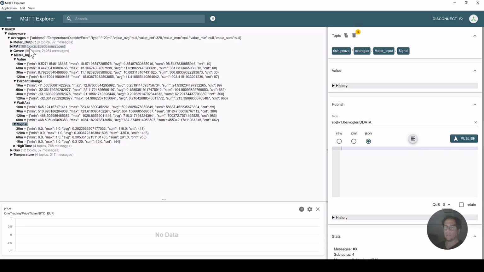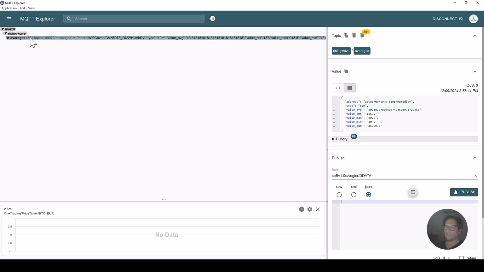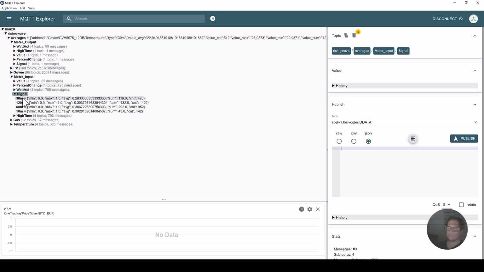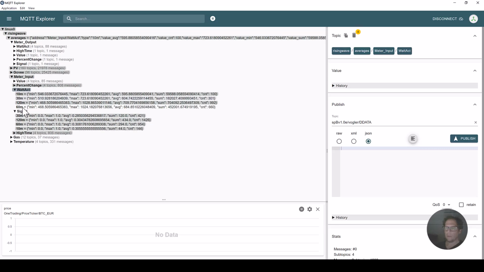So then we can take a look at our MQTT broker, and we already see here this averages topic where RisingWave is writing, and we see all the incoming changing values, 30 minutes, 60 minutes, and here the address and so on. And then we see the split values here. Let's take a look at my power meter, and I have here the average values, min, max values, and so on of my power meters. This is the signal. Here's the current power in watt, minimum, maximum. Sum does not really make sense in that case, but anyhow.